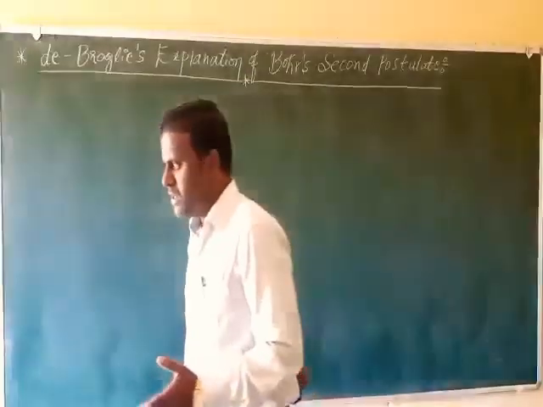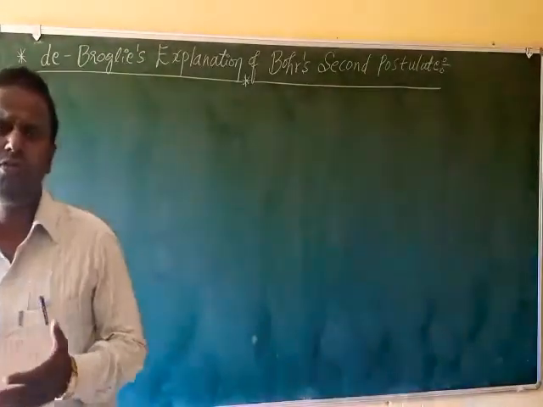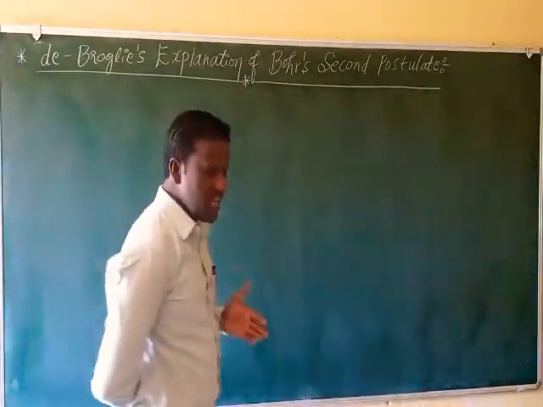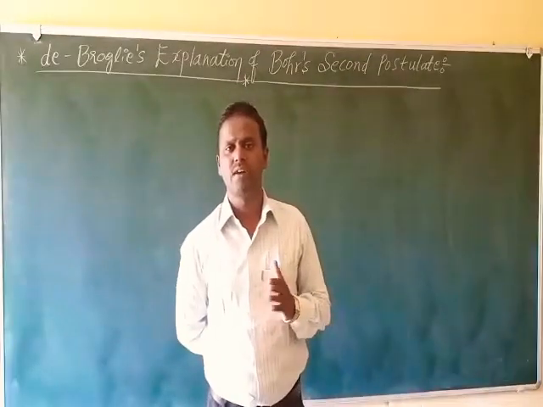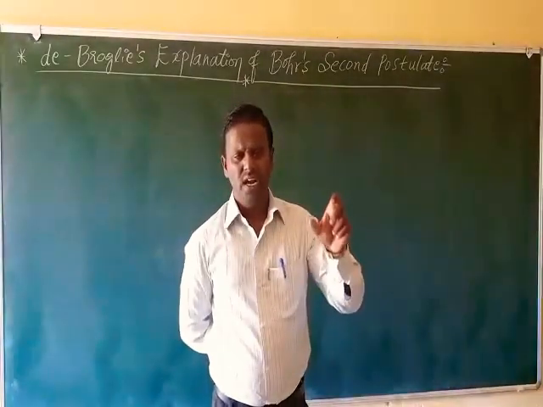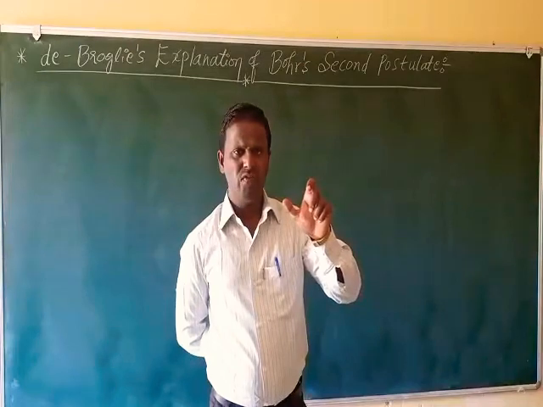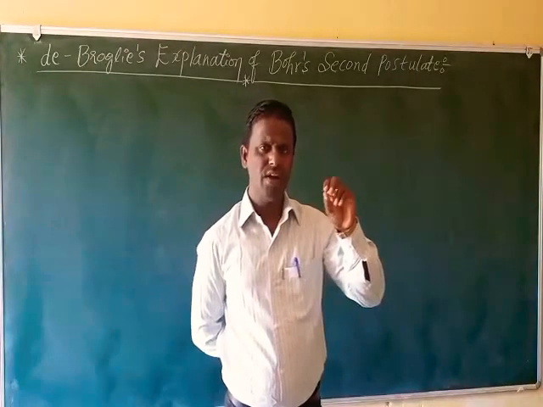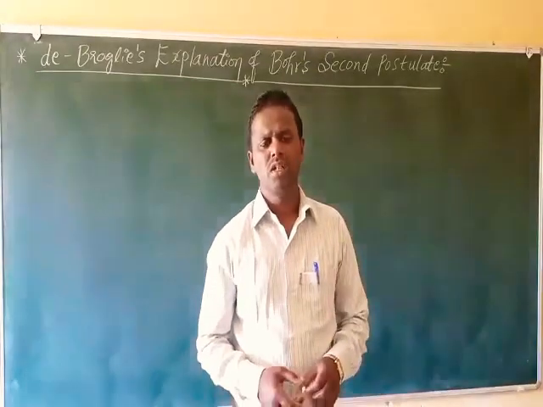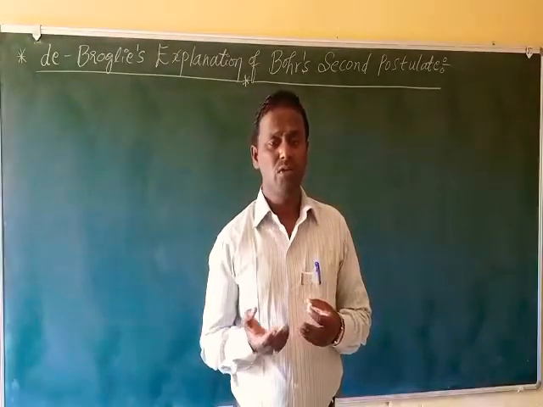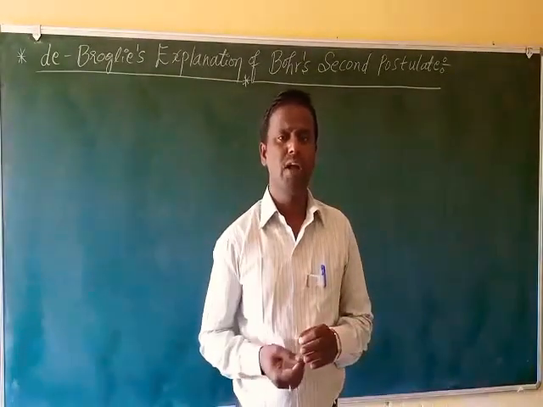This statement is most confusing. It is not clear why the electron revolves only where that condition gets satisfied. So this was the most confusing postulate of Bohr's atom model.